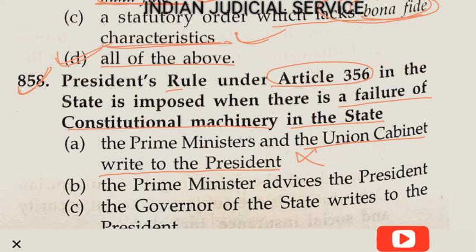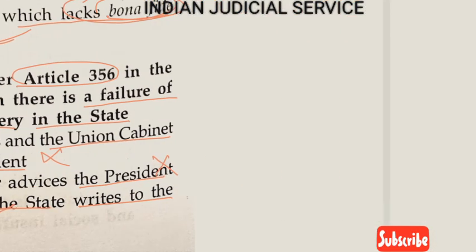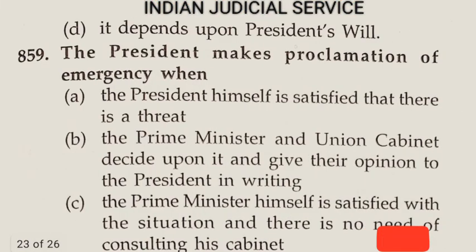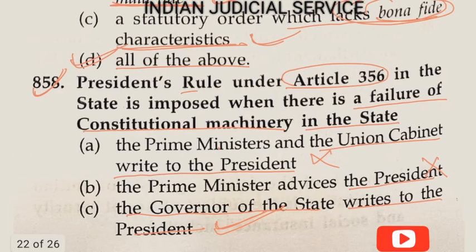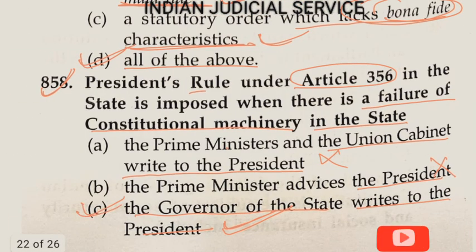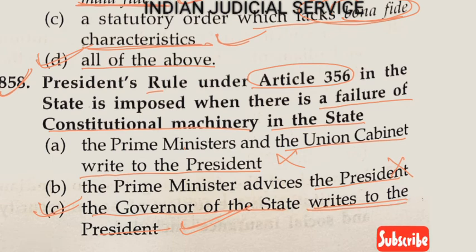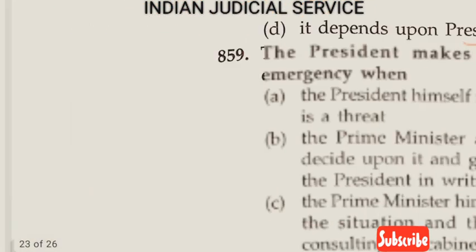Option B, the Prime Minister advised the President. So it is also wrong here. Now the third one, the Governor of the State writes to the President. Yes, this statement is absolutely correct here. And the last one, it depends on the President's will. So the answer of this question is option C, the Governor of the State writes to the President.